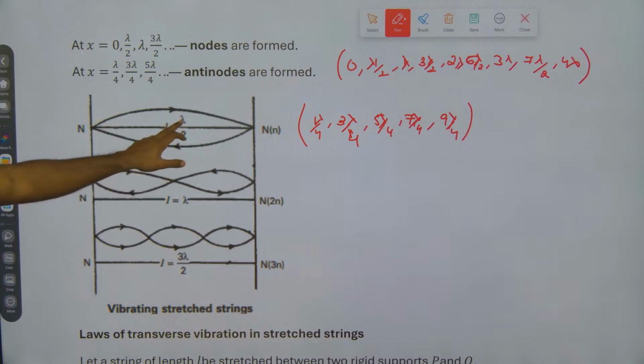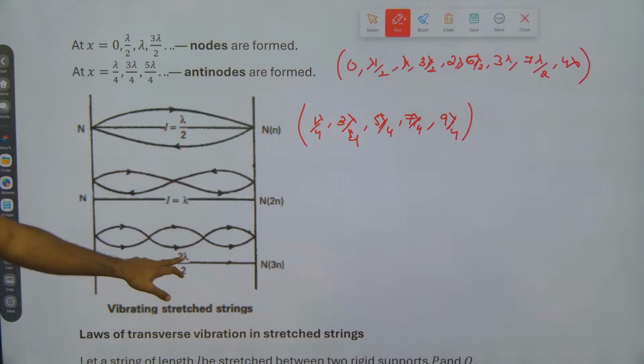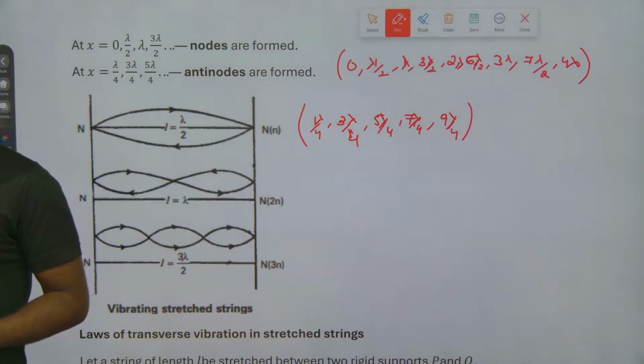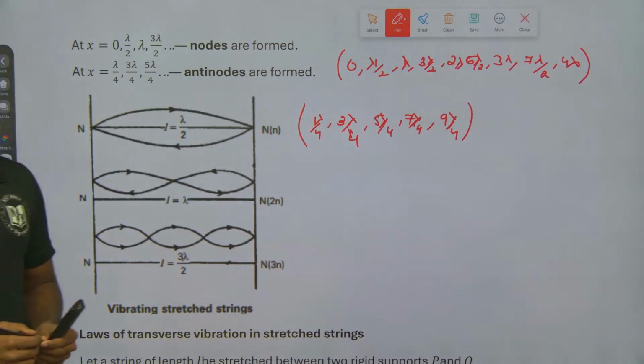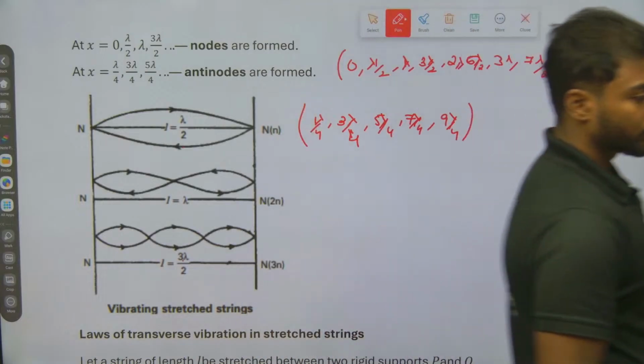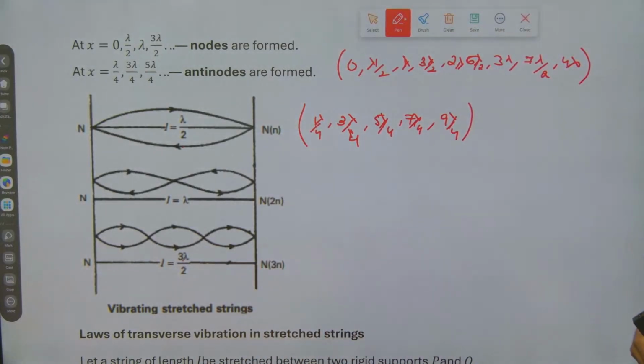When L is equal to lambda by 2, L is equal to lambda, L is equal to 3 lambda by 2. You can take a note of this. Done?